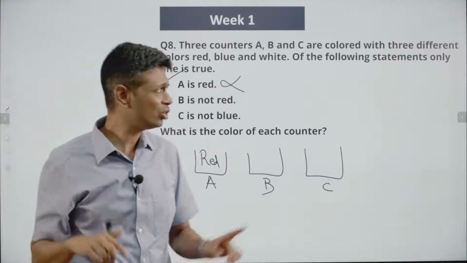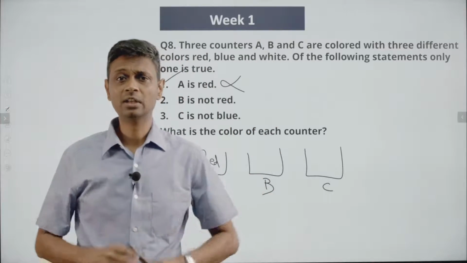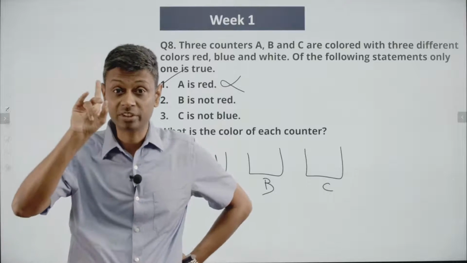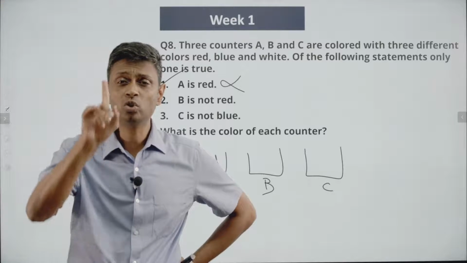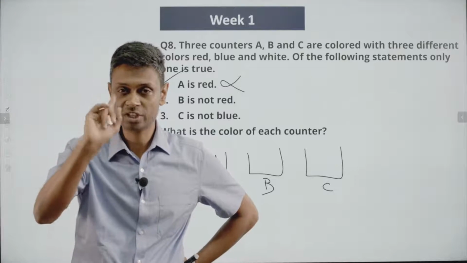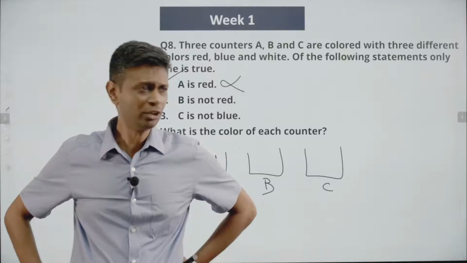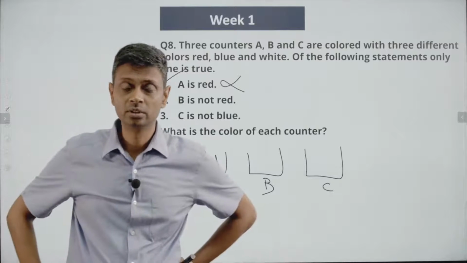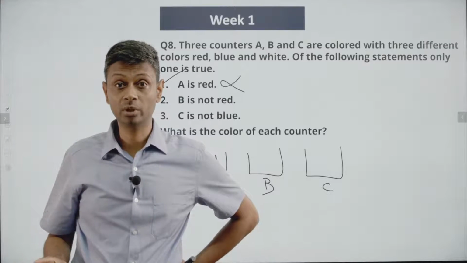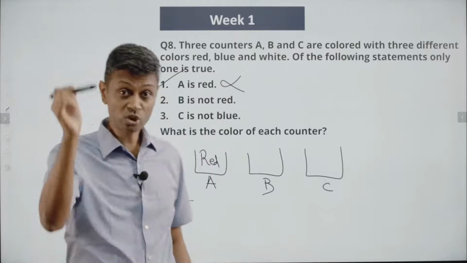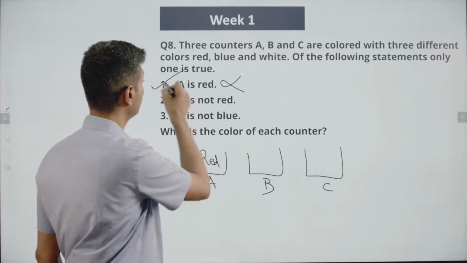Very simple assumption. Only one statement is true, that is being given. I'm starting off by saying, let that be the first statement. Let us see if there is a possible scenario where only the first statement is true. The first statement being A is red. If that is true, B is not red. So the moment you say the first statement is true, second statement also has to be true. That's not possible. Only one statement has to be true. So the only statement that has to be true is not this one.